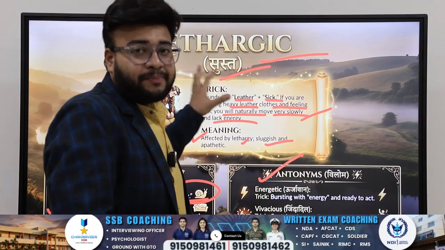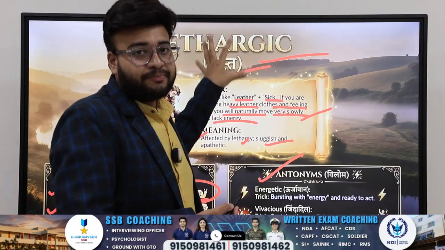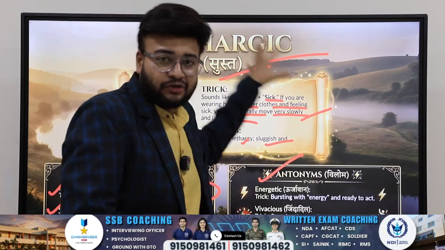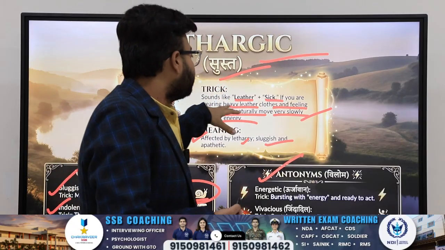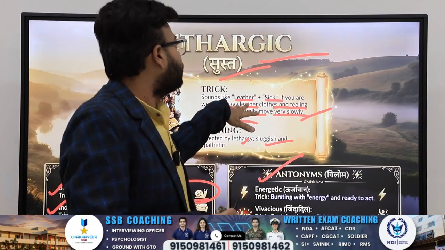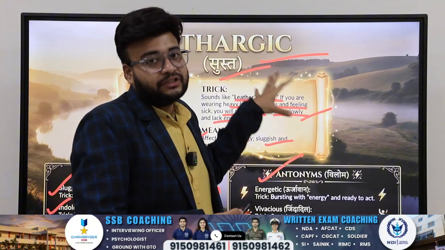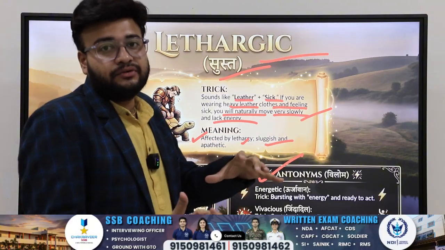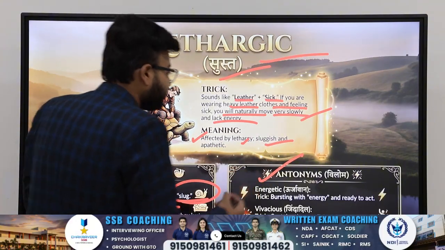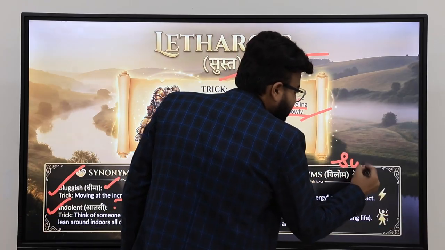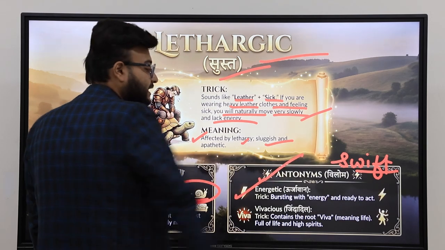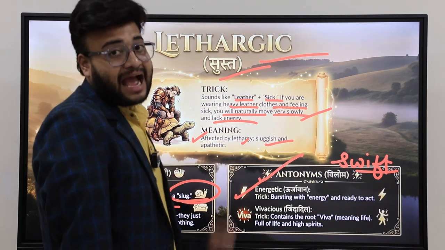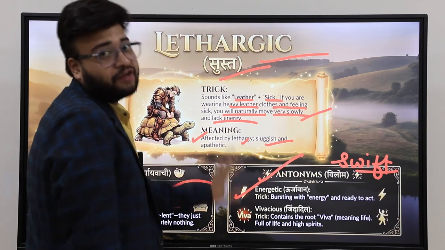So, if a person lacks energy, if a person is moving very slowly, feeling sick, then the opposite will be very fast, very quick. Yes, very swift. So you can say the opposite is swift, quick, energetic. Lack of energy, the opposite will be full of energy.